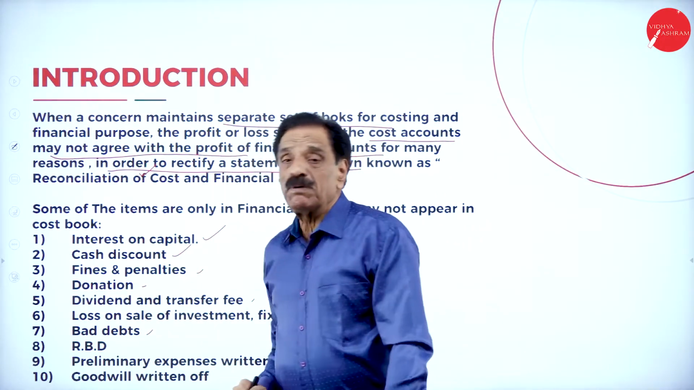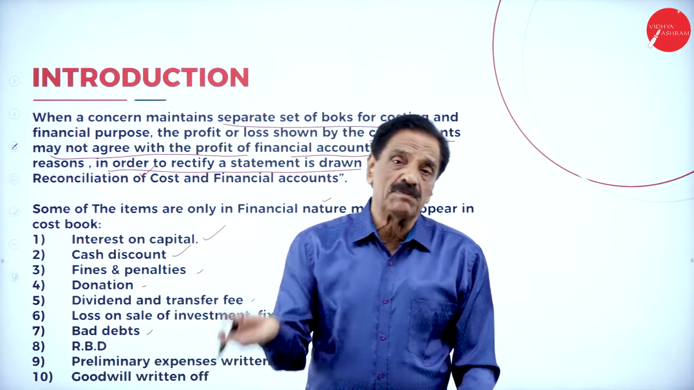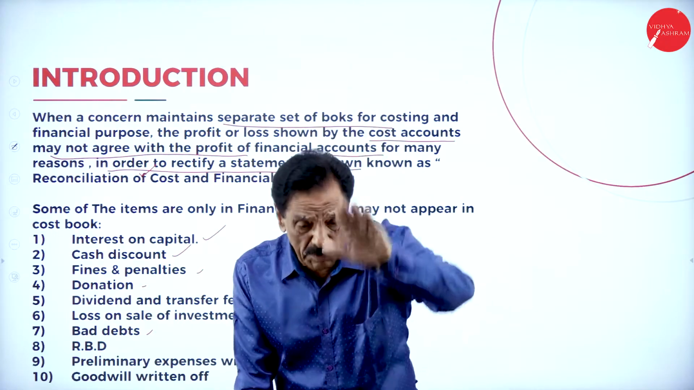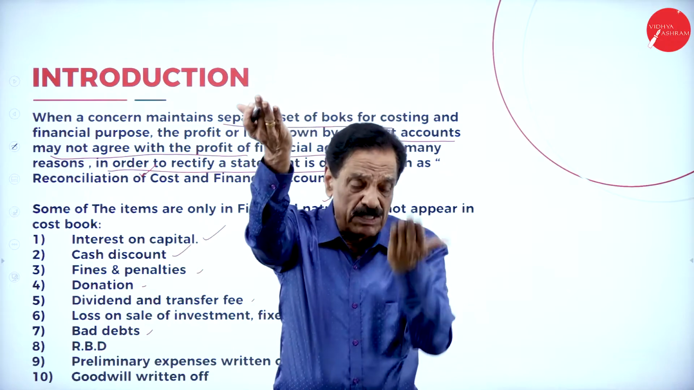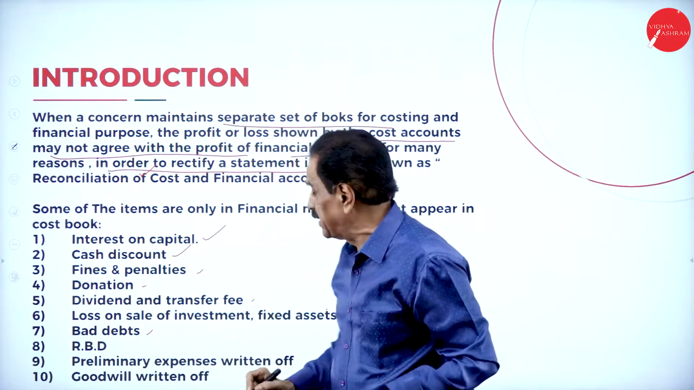Then bad debt means irrecoverable money. It is nothing but a loss. When a bad debt comes, it will be debited to the profit and loss account. What will happen? Your P&L account will be reduced, but there is no entry in the cash book. The cost book shows more profit, the financial books show less profit, so reduce the costing profit to that extent.